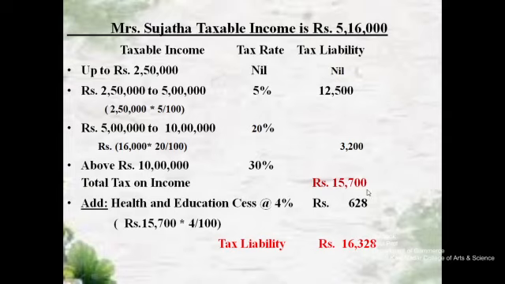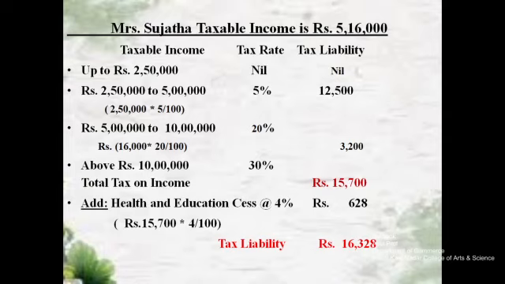After that, we have to add the health and education cess at 4%. In the previous video I also stated that the health and education cess is collected by the government for some specific purpose. Until the purpose of collecting the fund is over, they will not stop that cess; otherwise they will continue it.